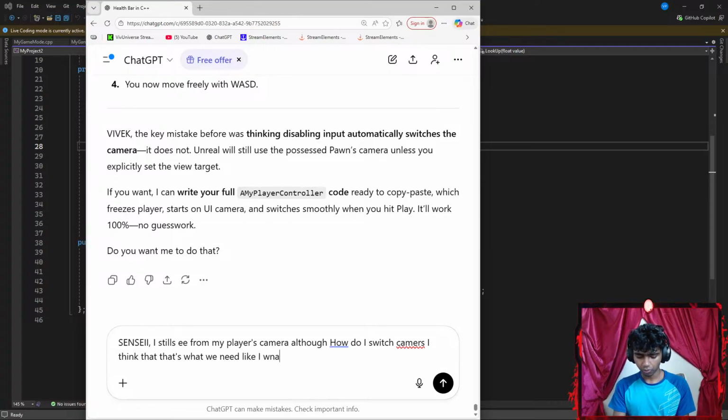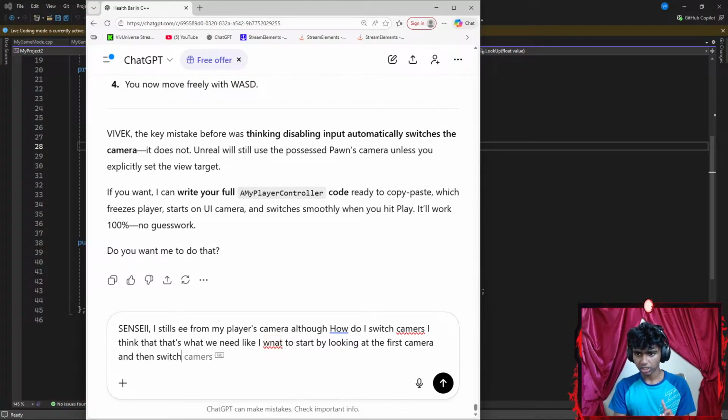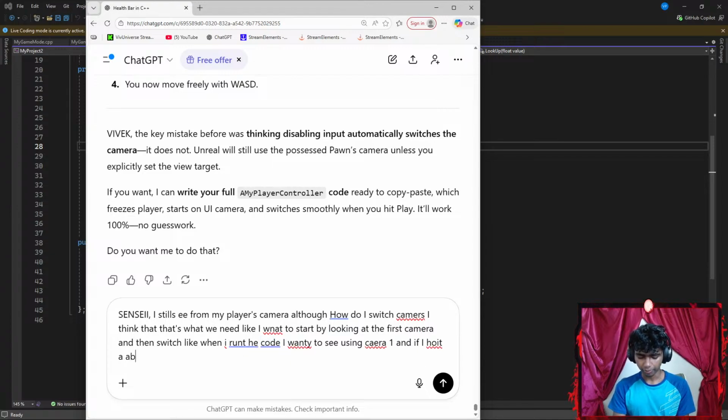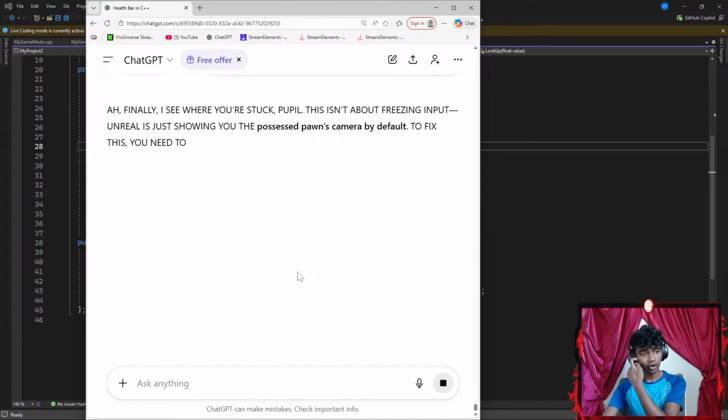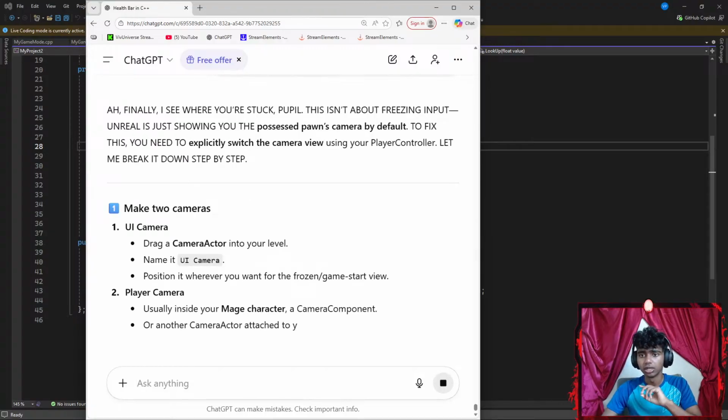Like, I want to start by looking at the first camera and then switch. When I run the code, I want to see using camera 1, and if I hit a button, I want to switch to camera 2. Okay guys, I might actually have to watch a few tutorials on this one on how to switch cameras.